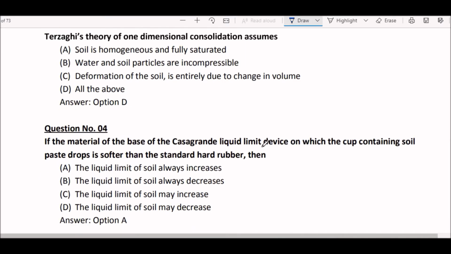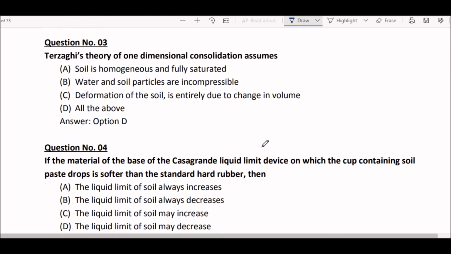Next question. Terzaghi's theory of one-dimensional consolidation assumes option A soil is homogeneous and fully saturated. Option B water and soil particles are incompressible. Option C deformation of the soil is entirely due to change in volume. Option D all of the above. Right answer here is option D all of the above.